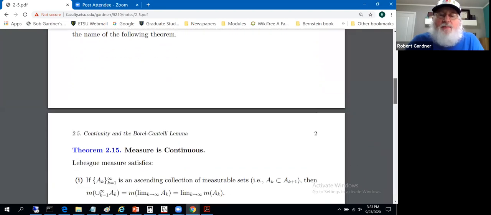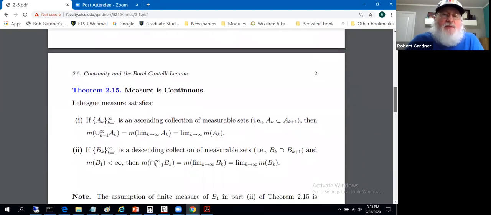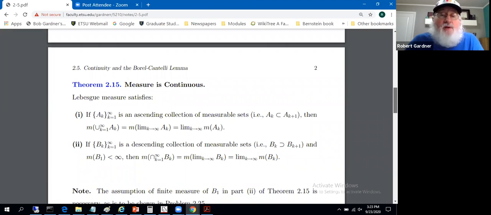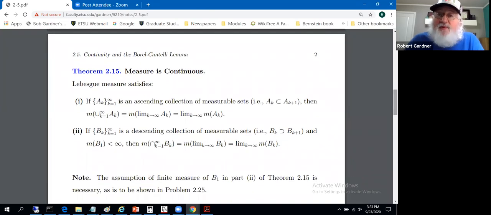I bring that up because the title of the next theorem is measure is continuous, and since measure is defined on sets, we need to deal with a limit of a sequence of sets. That's defined provided we have either an ascending or a descending sequence of sets as follows.